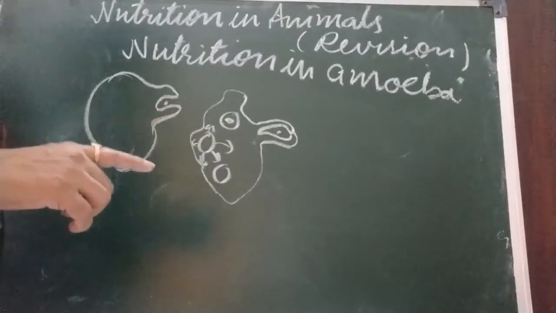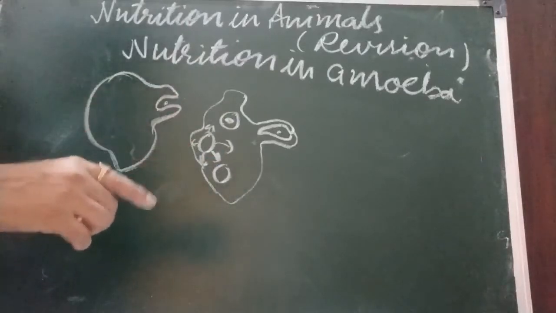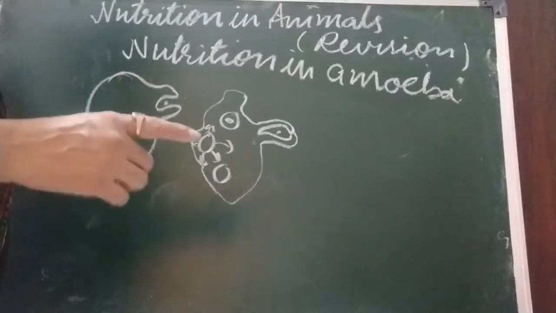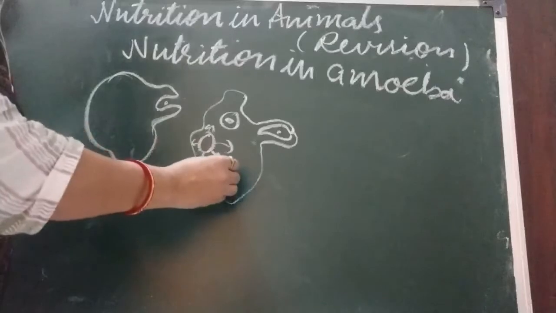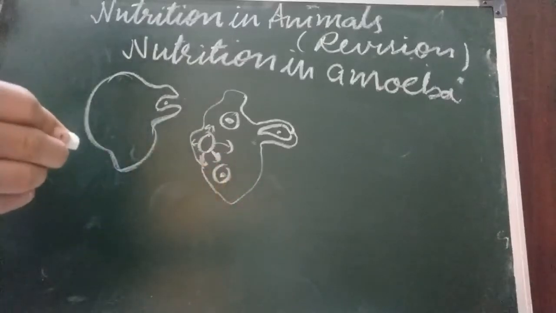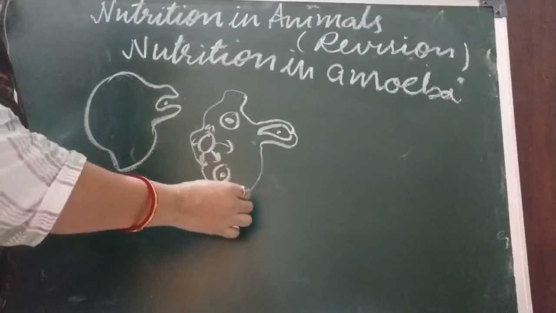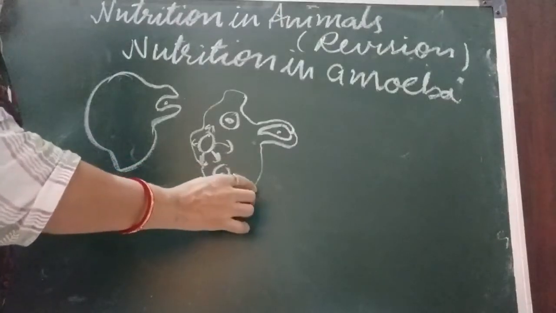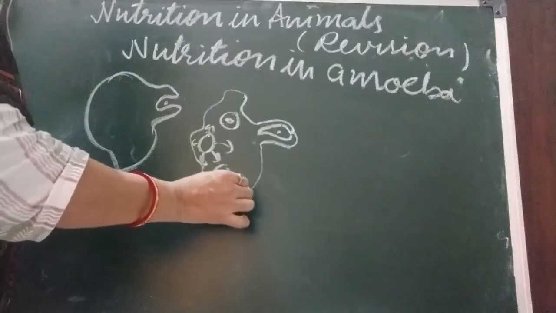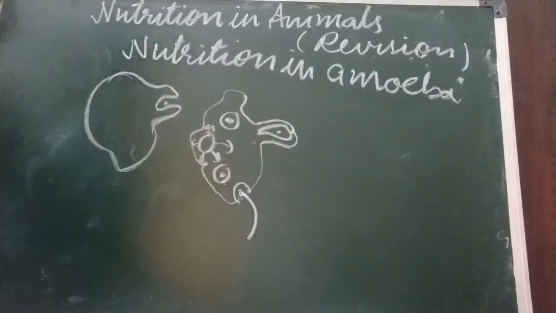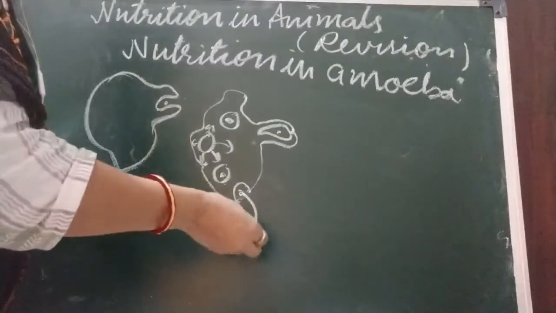Food is broken into simple form, and this simple form is again utilized by the body. Now undigested food is left, and this food vacuole goes very close to the cell membrane, and it will burst open, and this undigested or waste food is thrown out of the cell.